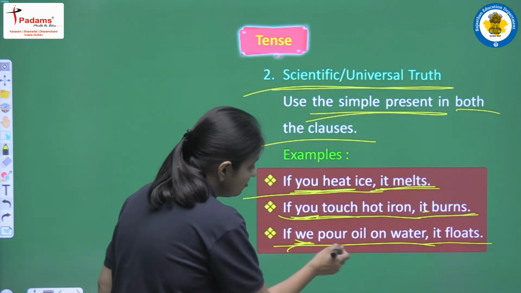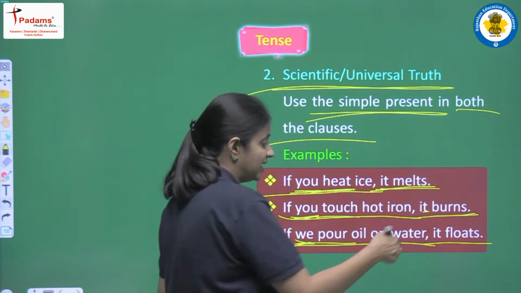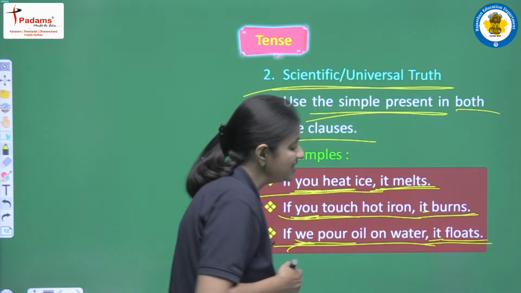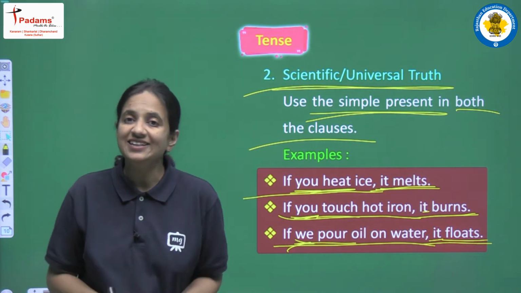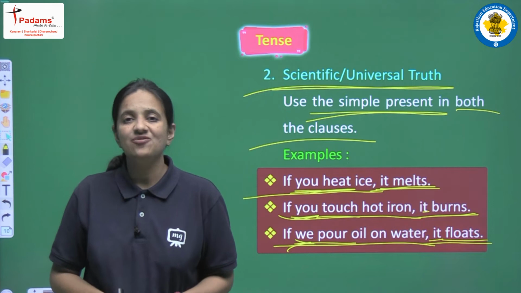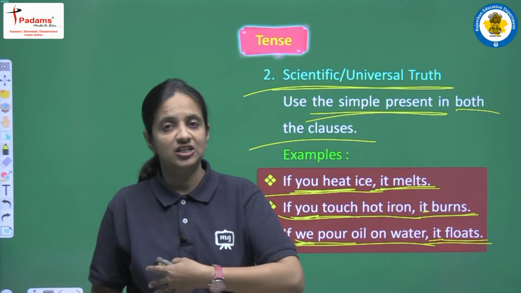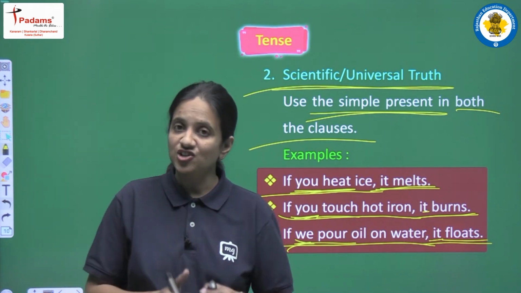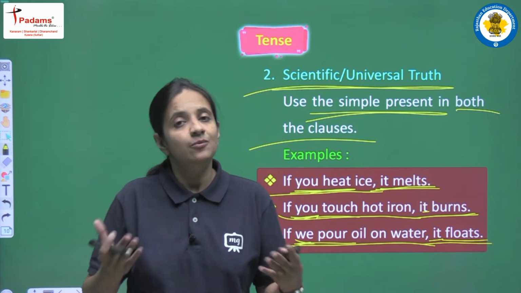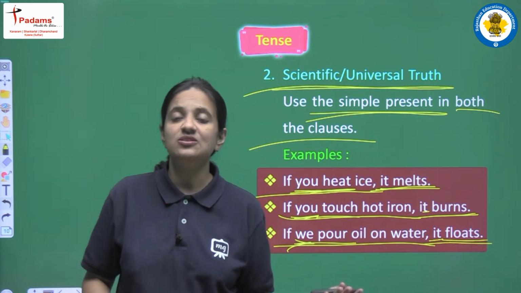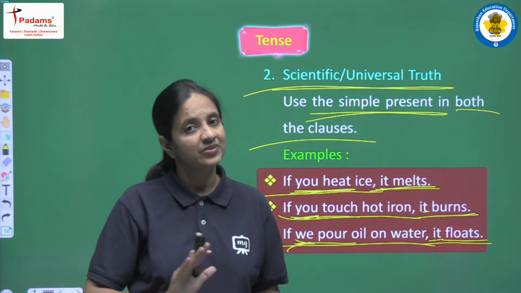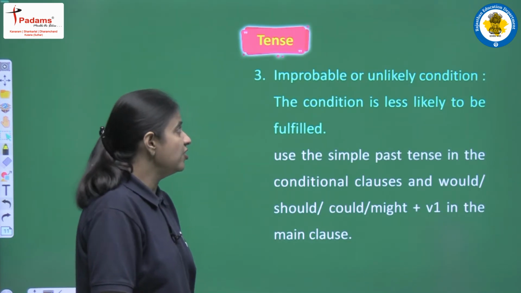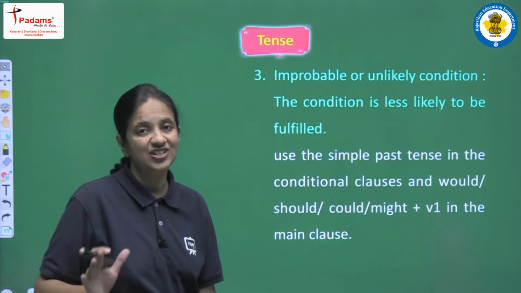So with we are having only the first form, and again we are having it, and this is the reason we are adding s with the first form. So this is the second condition, and in this condition we are having a scientific or universal truth, and in that case both the condition and result clause will have present simple tense. Clear?